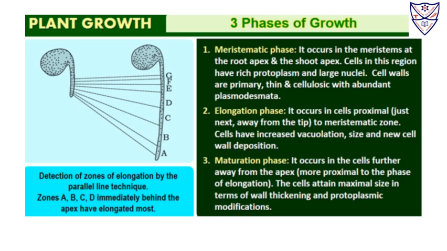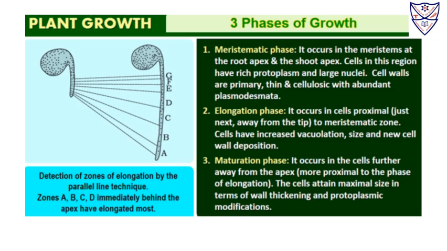Next, let us learn about phases of growth. So these are the phases: meristematic phase, elongation phase, and the maturation phase. Meristematic phase occurs in meristem at the root apex and shoot apex. Cells in this region have rich protoplasm and large nuclei. The cell walls are primary, thin, cellulosic with abundant plasmodesmata.